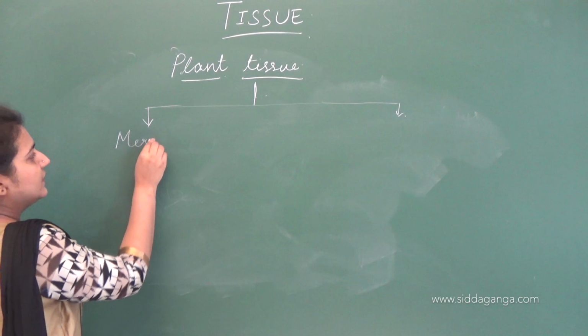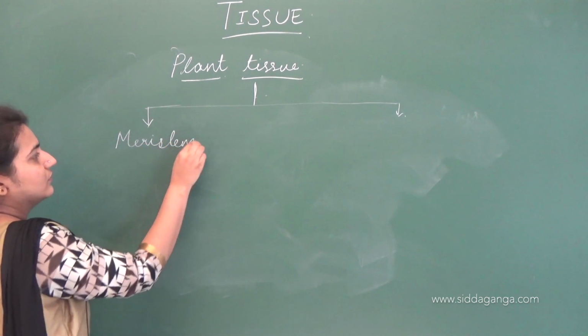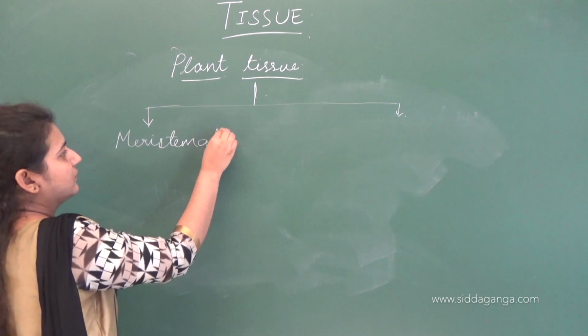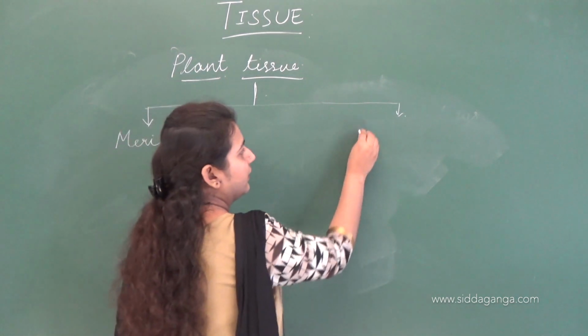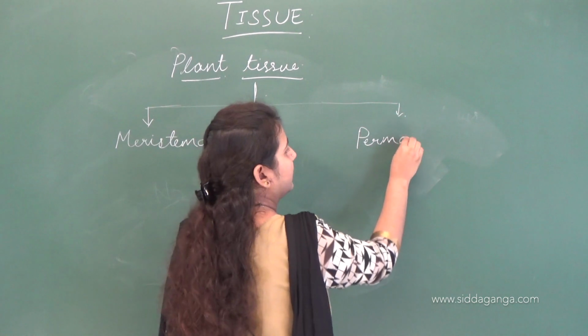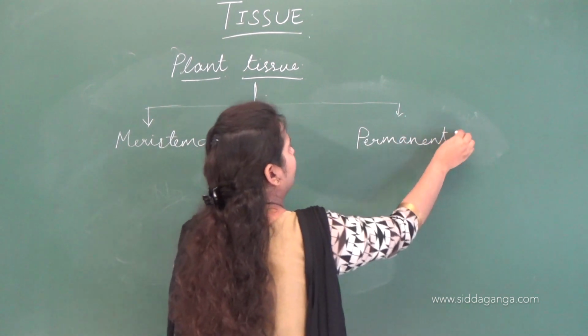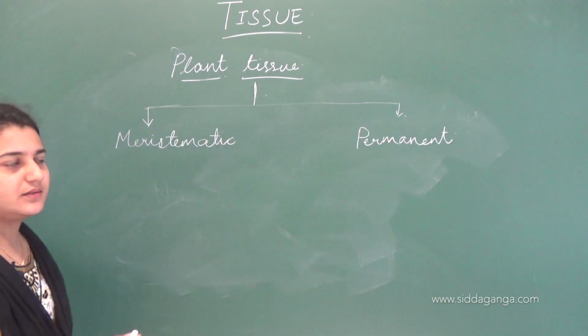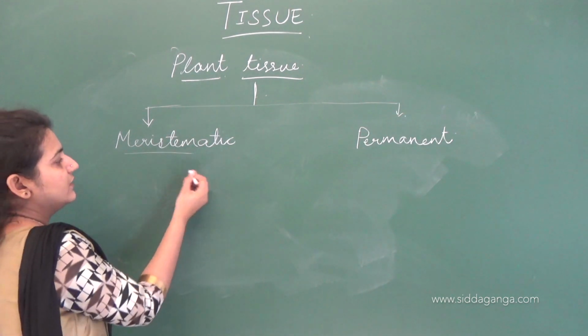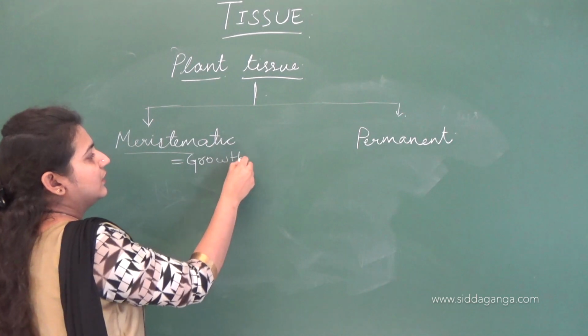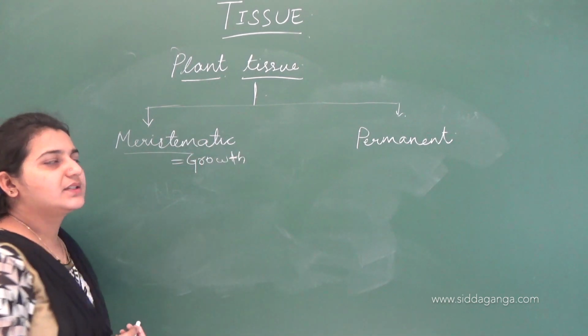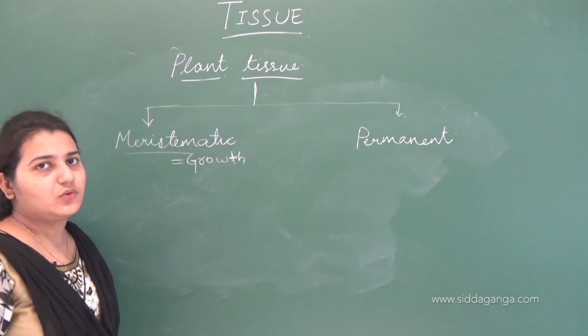The first type is meristematic tissue, and the next is permanent. The term meristem means it is meant for growth. Meristematic tissues are meant for growth.